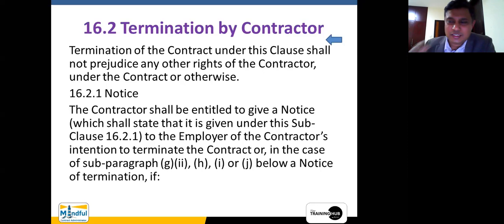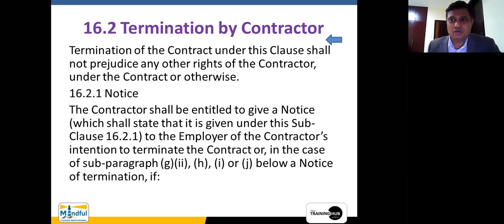This is what you mean by without prejudice. That means this particular act should not cloud the judgment of another act. That is what it says. So the termination of the contract under this clause shall not prejudice any rights of the contractor. Means the contractor has certain rights. For example, he should be paid for the work he has done.